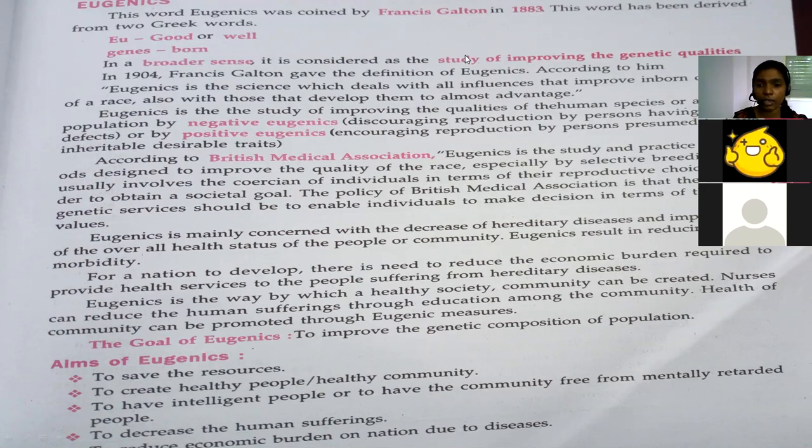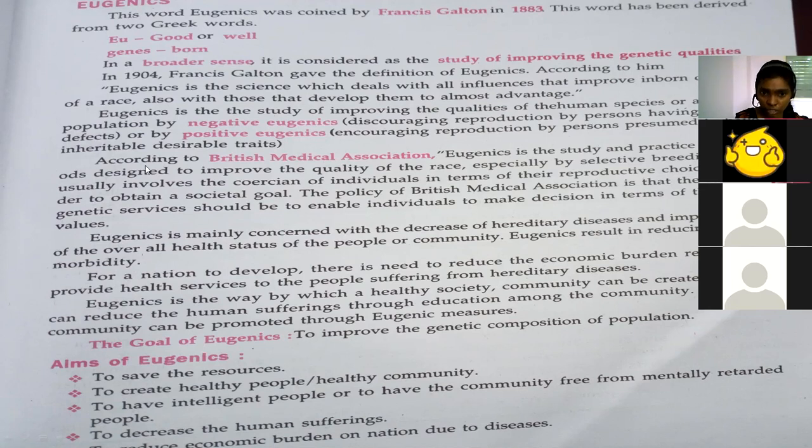For example, a couple is there, wife and husband. Already the wife or husband, any one of them, has been diagnosed with a genetical defect. Eugenics is the study of the inborn qualities.